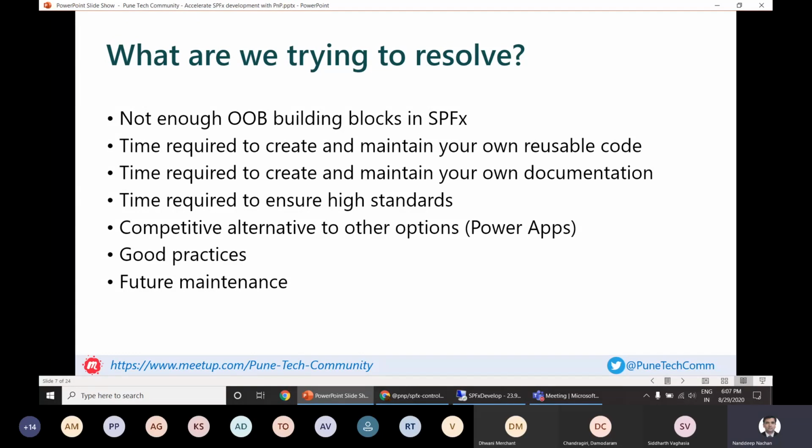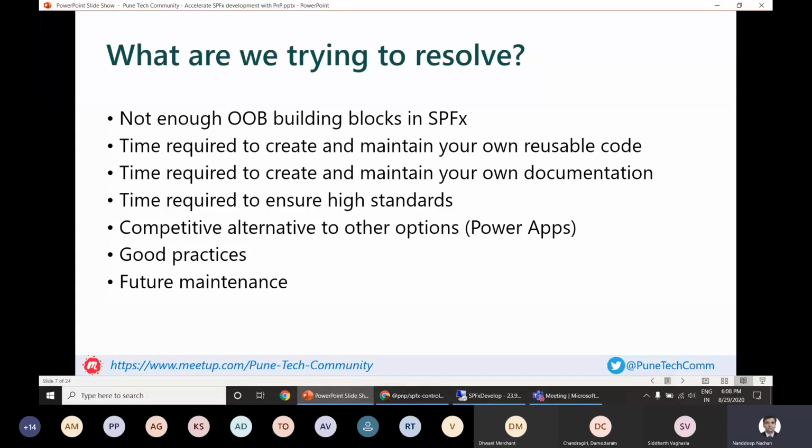But again, whenever we start ourselves, there are a few constraints, like the time required to create and maintain your own reusable code. Then again, the time required to create your own documentation, and at the same time, ensure that high standards are being delivered whenever we are delivering any SharePoint Framework solution. And since Power Apps and other things have their own implications with licensing, SharePoint Framework mostly stands good from that perspective.